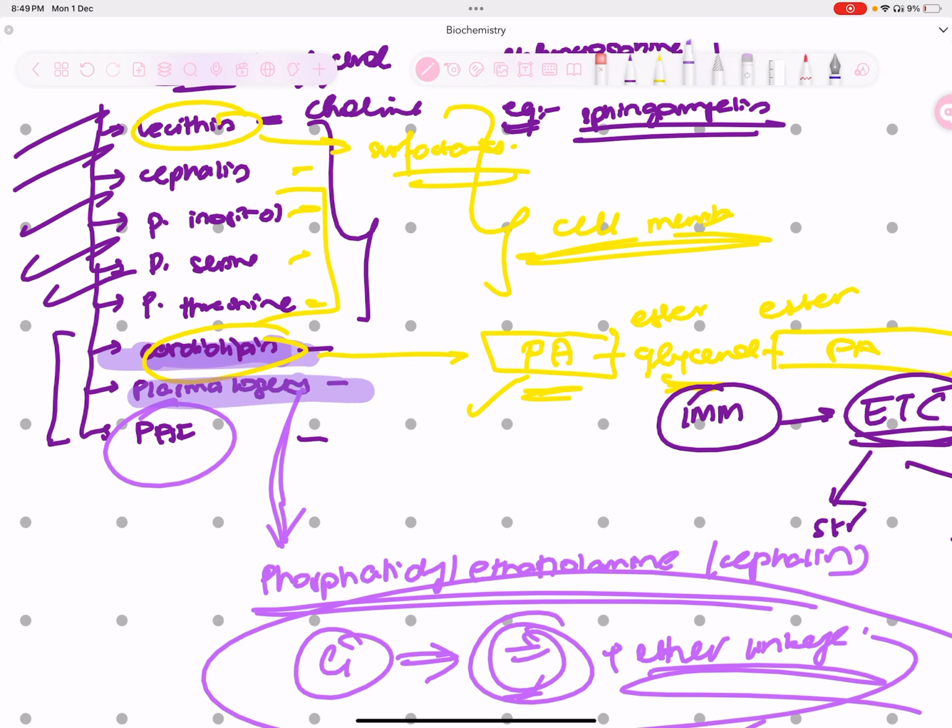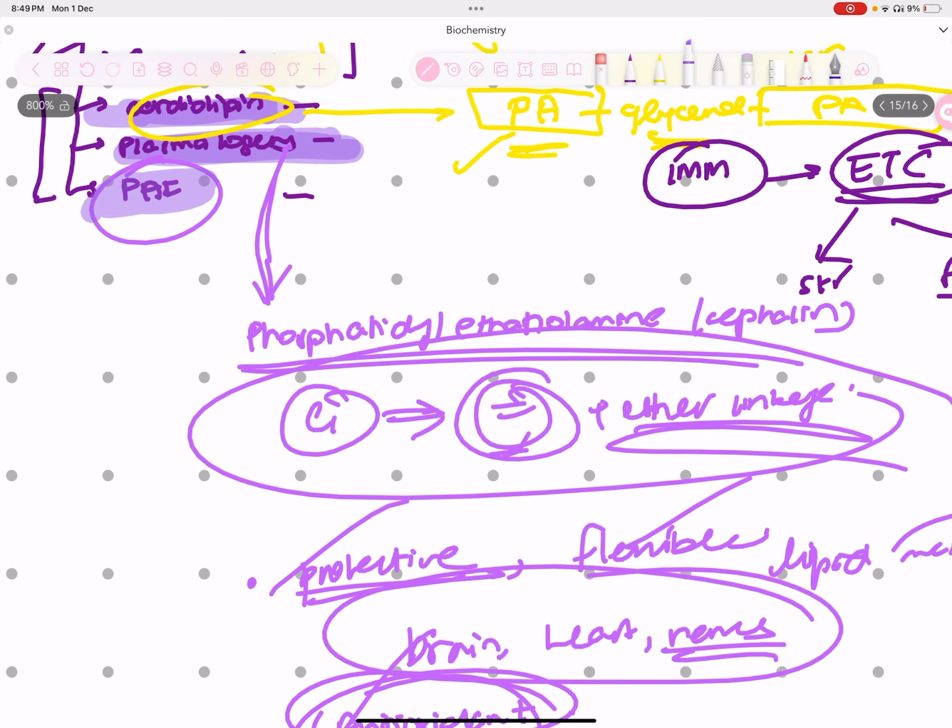They ensure that a protective environment is given to the cell membranes, particularly of our brain, our nerves, and our heart, and they ensure that they're flexible. Plasmalogens also have antioxidant properties. And platelet activating factors cause blood clots, trigger inflammation, make the blood vessels leak, and direct the white blood cells to the site of infection. So we often tend to neglect these, even though they're super important.